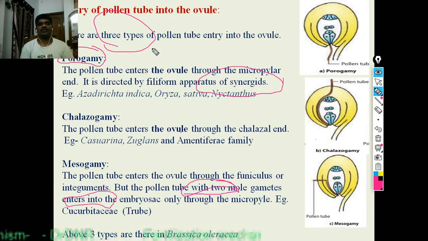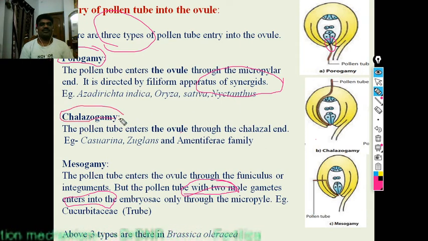Porogamy means the pollen tube enters the ovule through the micropylar end. It is directed by the filiform apparatus of the synergids. It is the most common type of entering of the pollen tube into the embryo sac through the micropylar end. It is common in most of the dicots.